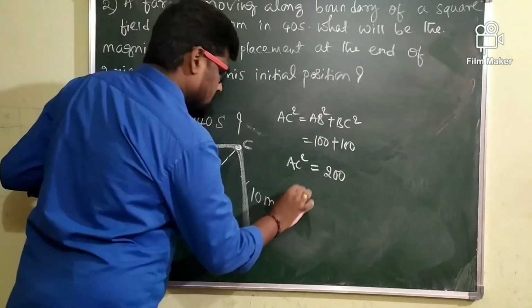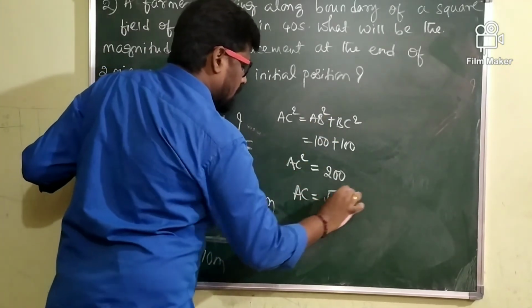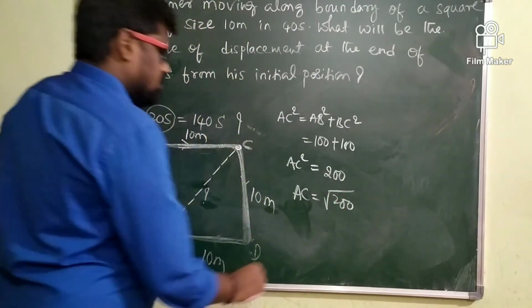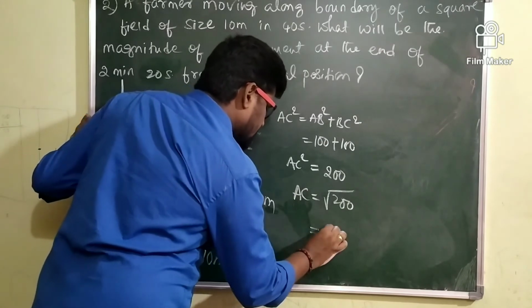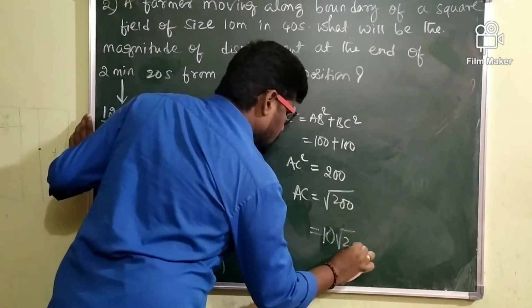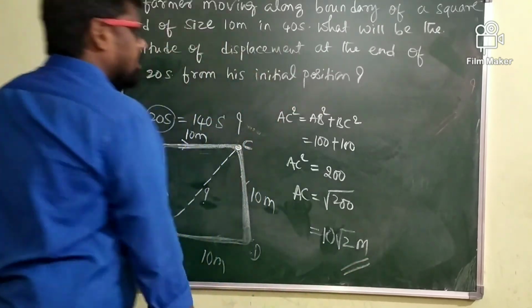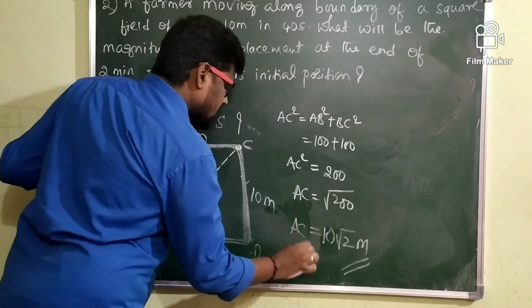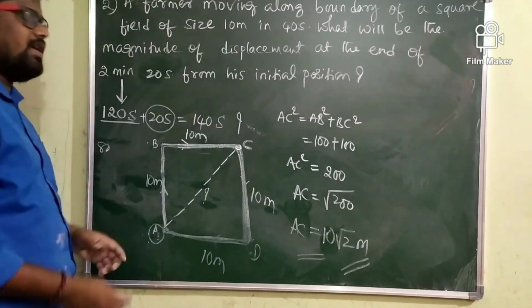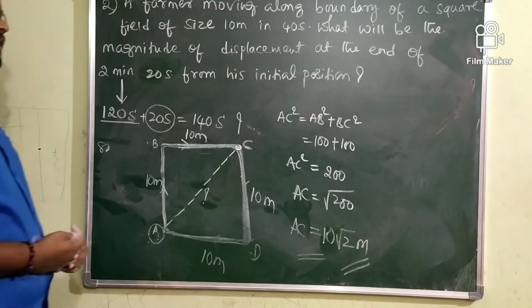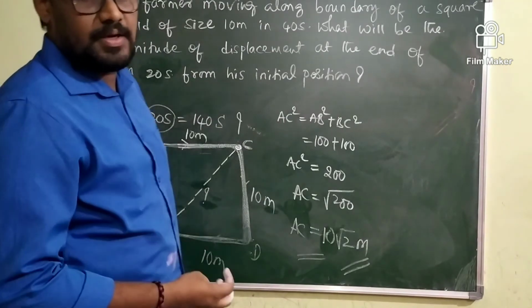Then what is AC? AC equals the square root of 200. What is the square root of 200? The square root of 200 is 10 root 2. 10 root 2 meter. What is 10 root 2 meter? 10 root 2 meter is the displacement of the farmer. The value of displacement of the farmer is 10 root 2 meter. Okay.